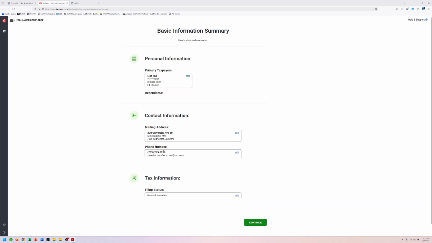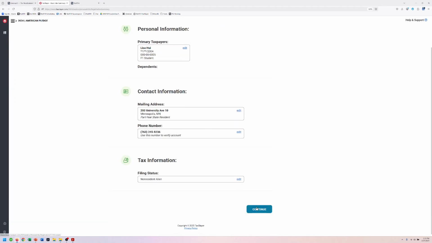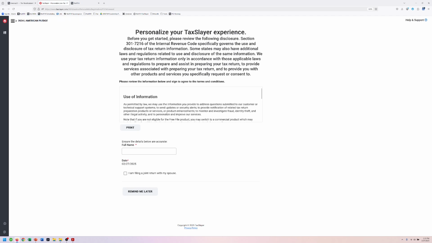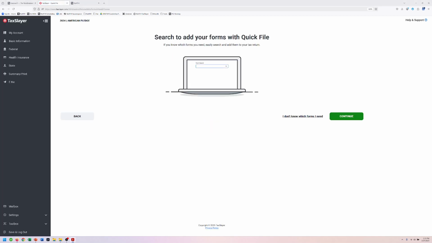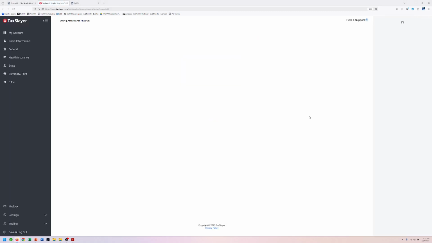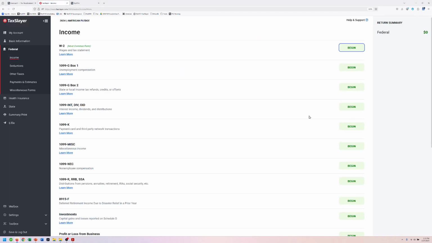I'm going to make it a little bit bigger so you can see it all. Okay, all right, so the next step for the guide is this page, which is not mandatory. We're going to skip that one and move on to continue. Sure, we'll continue. We're going to say, I don't know which forms I need, which is just easiest. That way it doesn't ask you a bunch of additional questions during the return process and afterwards. All right, we are good.